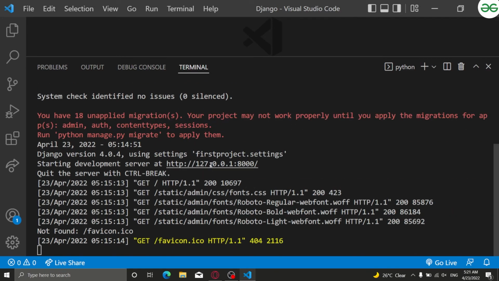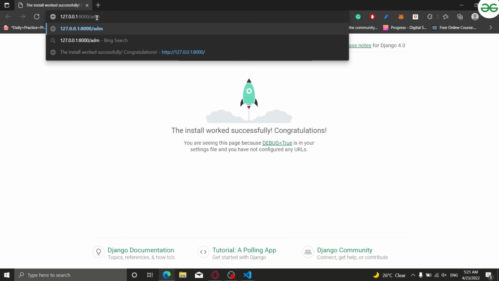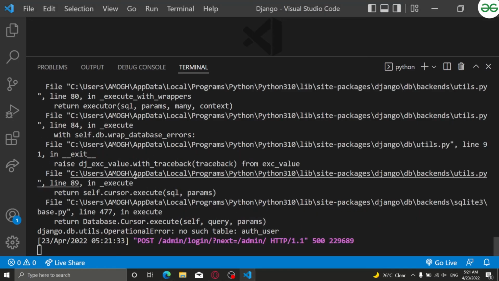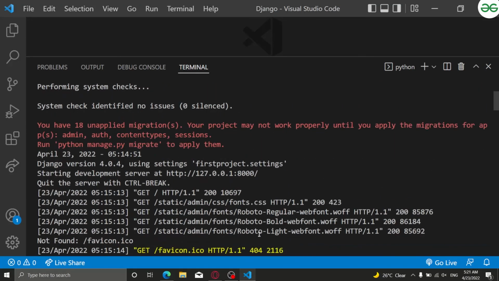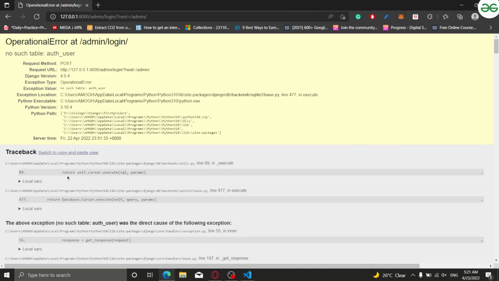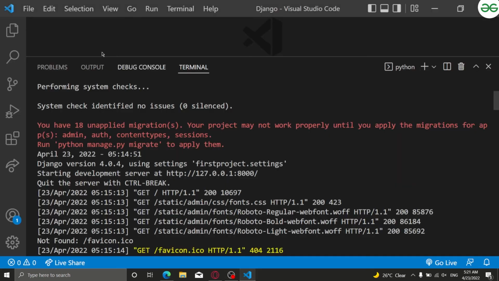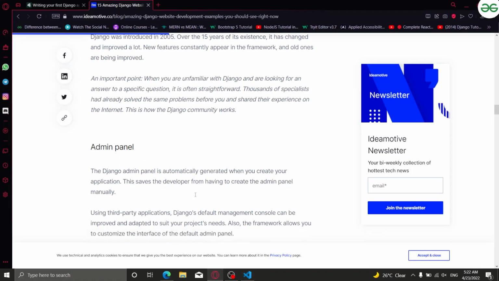Where is the website? Here it is. What I did here is I just wrote admin, and it will open an admin panel, like it says. As soon as I log in, you can see here inside the server that lots and lots of things are happening, as soon as I'm clicking on any website or something like that. But you can see that here I have not decided any username and any password, so obviously it's giving me an error. But you can see it also has an admin panel, which is beneficial for admins or website developers to check the database, or to check important things.